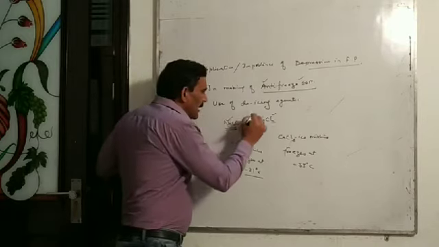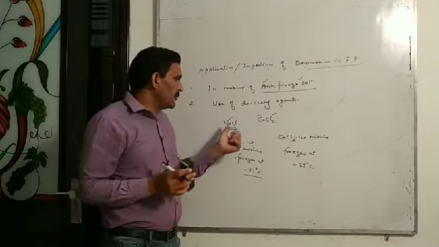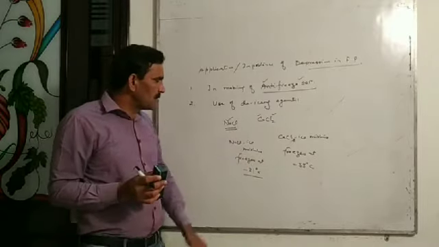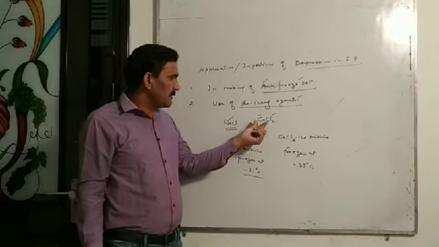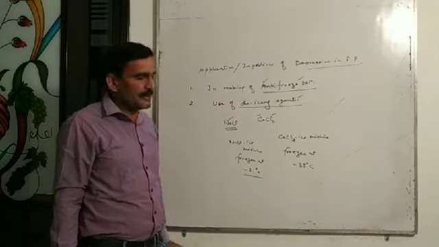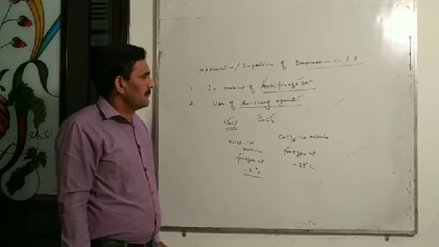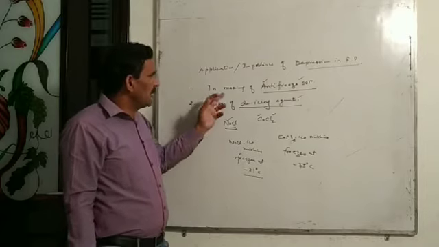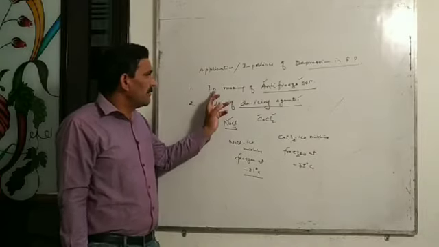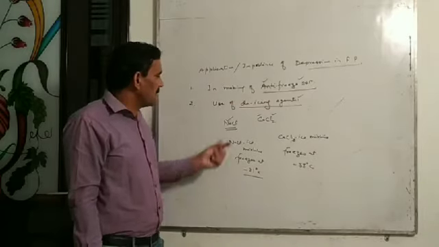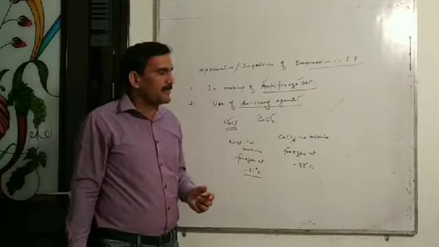And these sodium chloride or calcium chloride which are used for melting of snow from the roads are called de-icing agents. And use of de-icing agent is also based on the phenomena that is depression in freezing point. So these are the two importances or application of depression in freezing point. One in making of antifreeze solution and second use of de-icing agents.